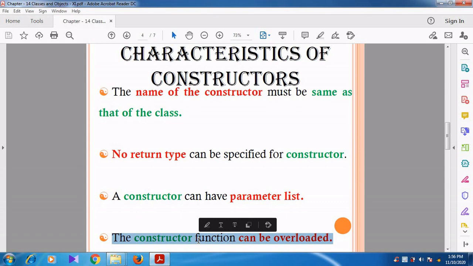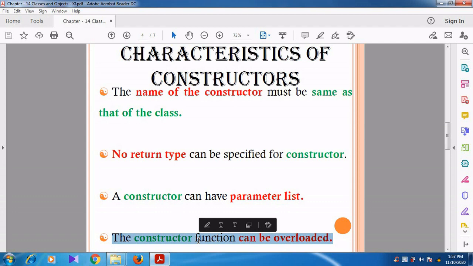Can you understand, students? The constructor function can be overloaded means there may be one or more constructors in a class, and that is called constructor overloading. We are going to study this constructor overloading in the next chapter.